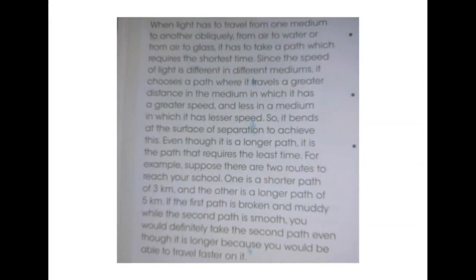Now as it gets bent, as the density is different, its speed lowers down. If the density is more, then the speed will be less. If the density is less, then the speed will be more. So as the speed slows down here, it covers less distance, right? So this appears to get bent.